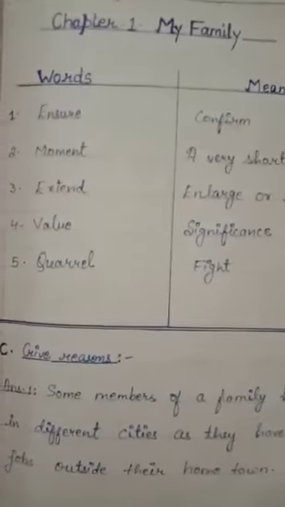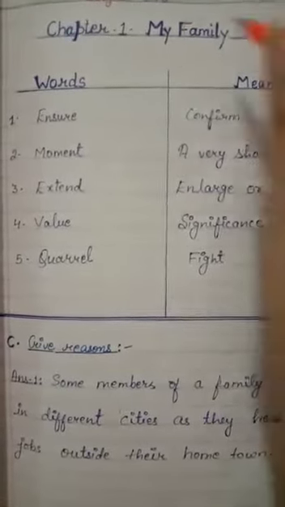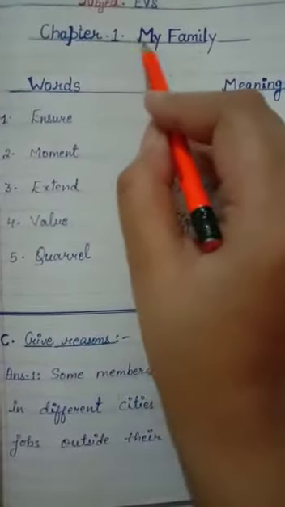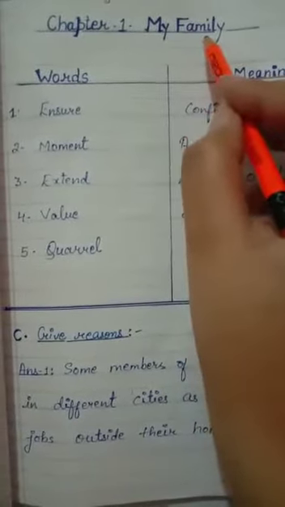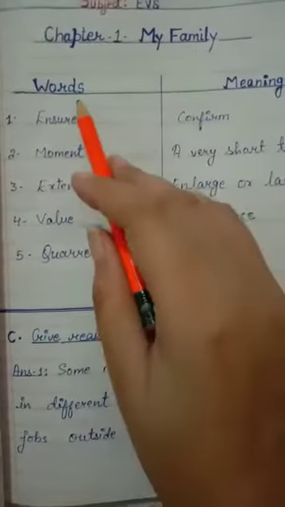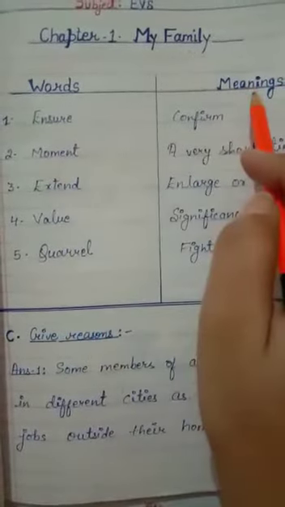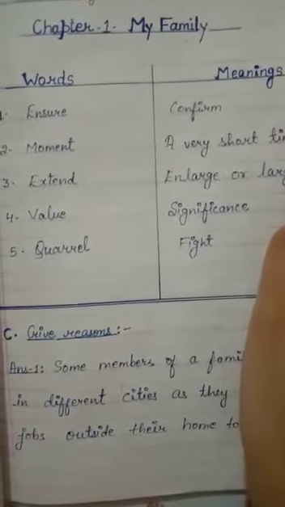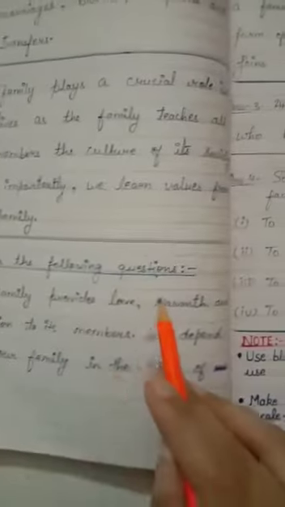How to start your chapter? First of all, you will mention the date of that day. After, you will write chapter number and chapter name. Chapter number 1, My Family. Right? Then, words, meanings. You will make these lines using the scale. Right? After the word meanings, you will start with give reasons. Then answer the following questions.